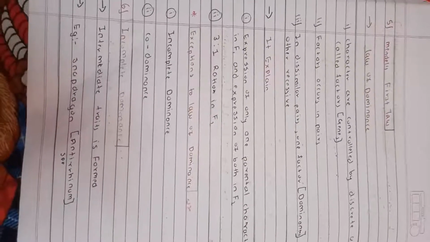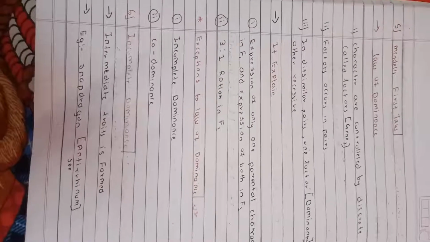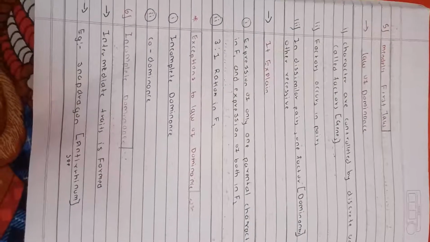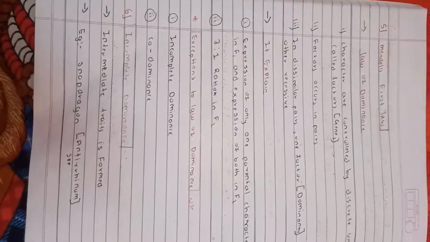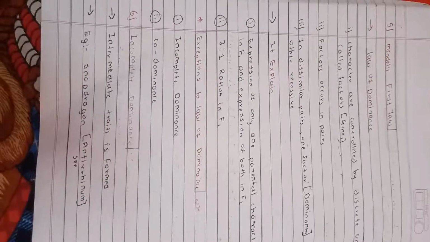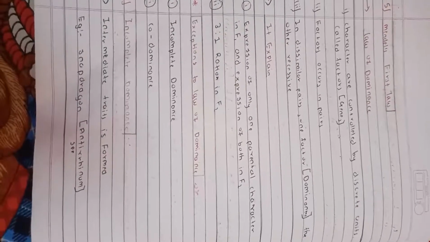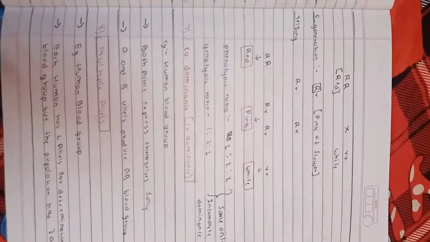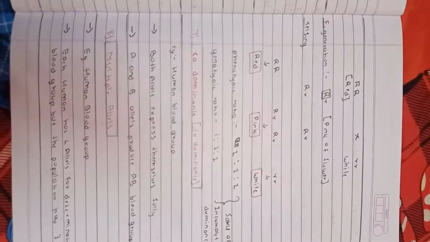Exceptions to the law of dominance: first, incomplete dominance; second, codominance. In incomplete dominance, an intermediate trait is formed. This is a very important term. The example given in NCERT is snapdragon, Antirrhinum. As in the monohybrid cross, capital R and small r are single contrasting traits.